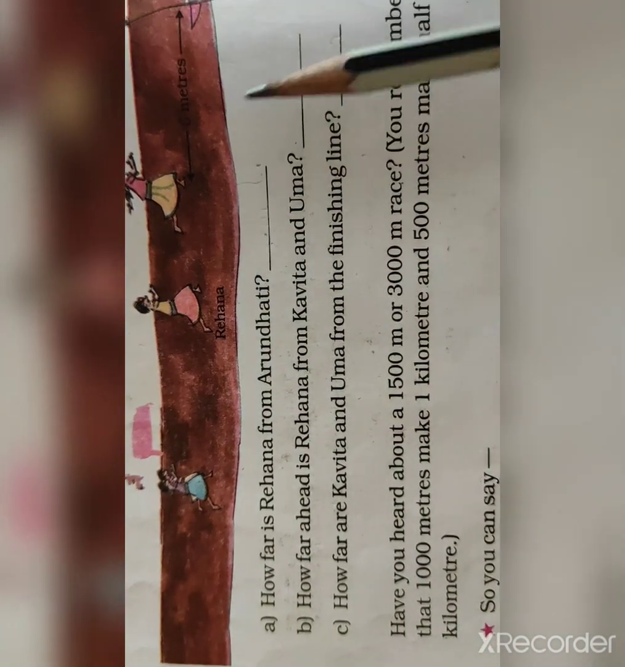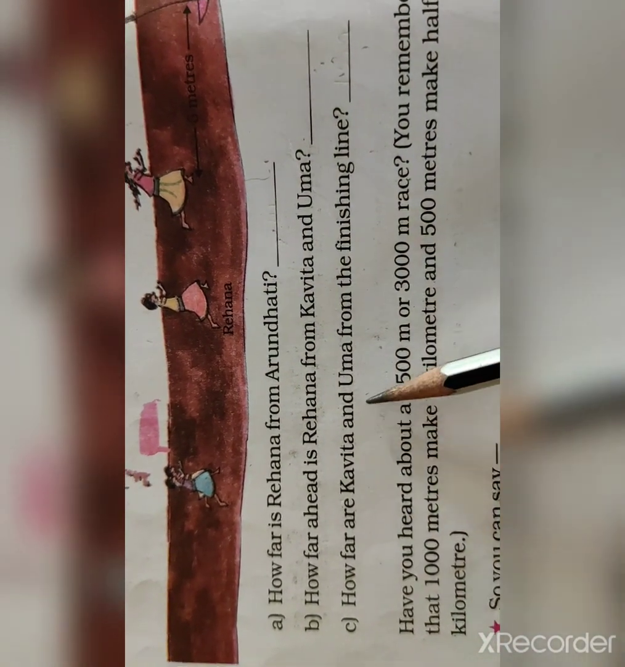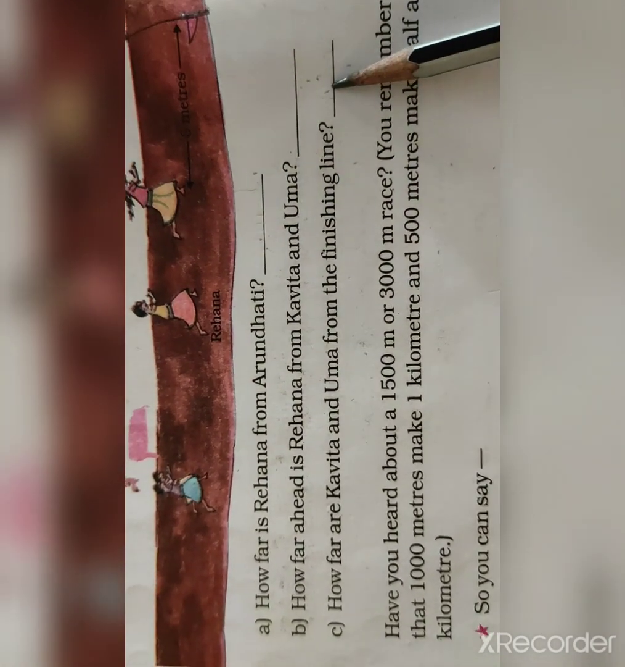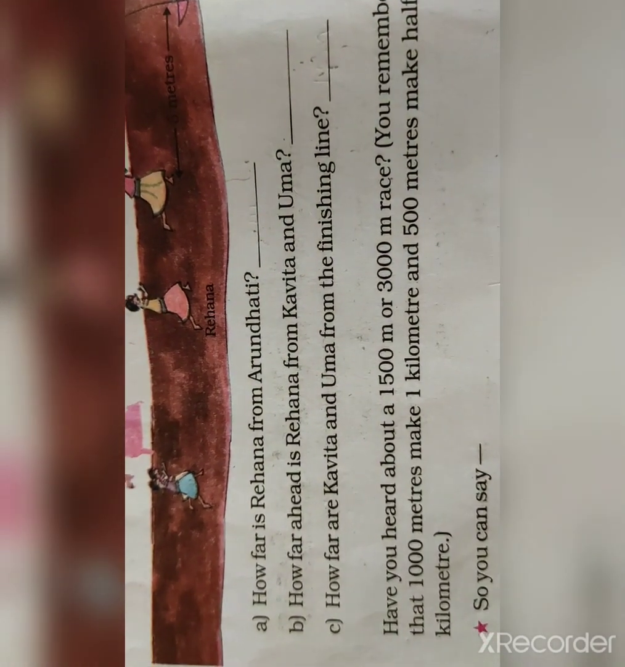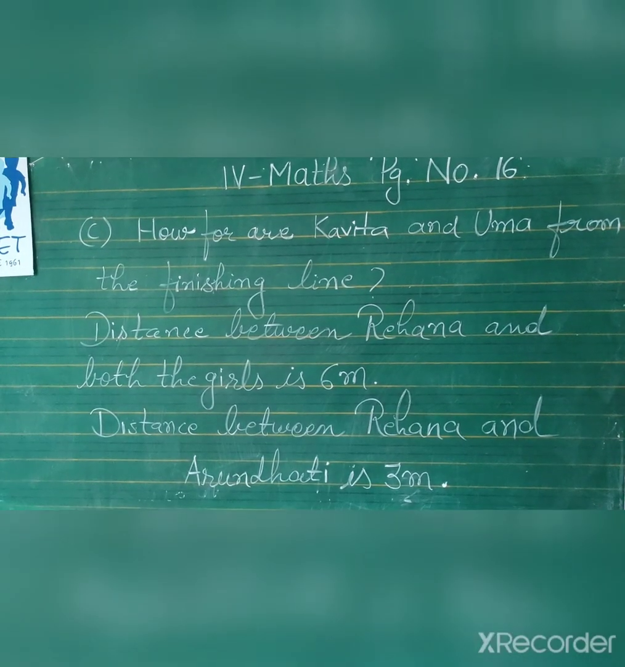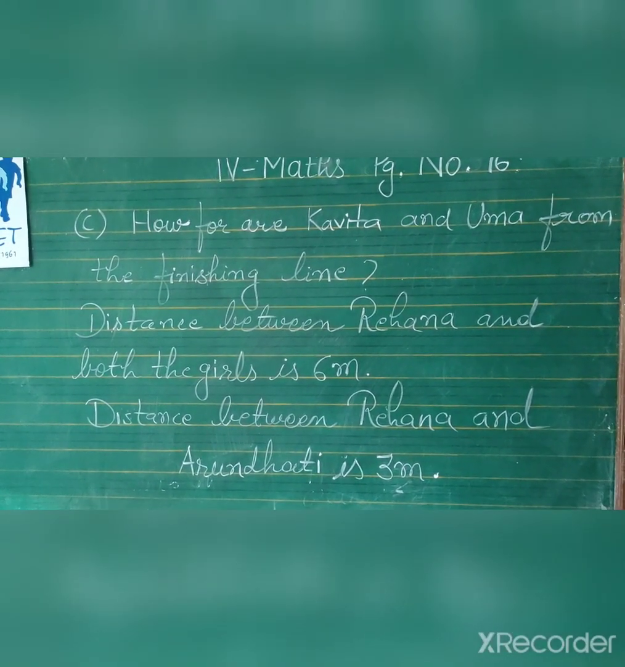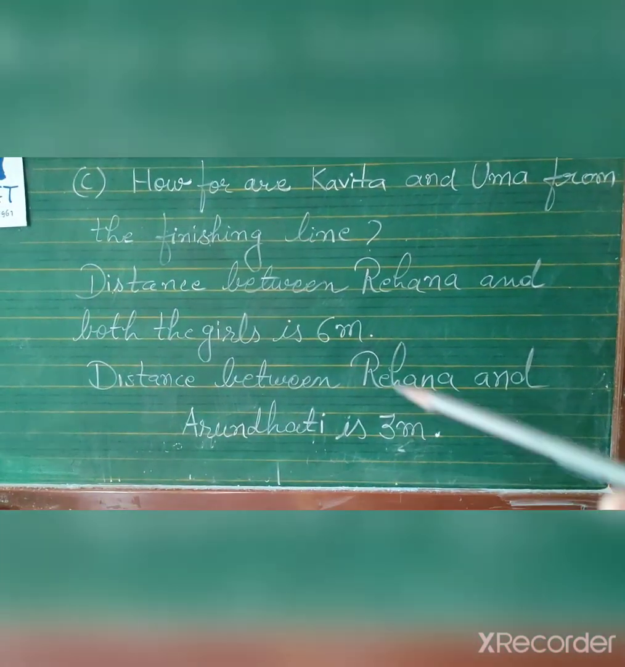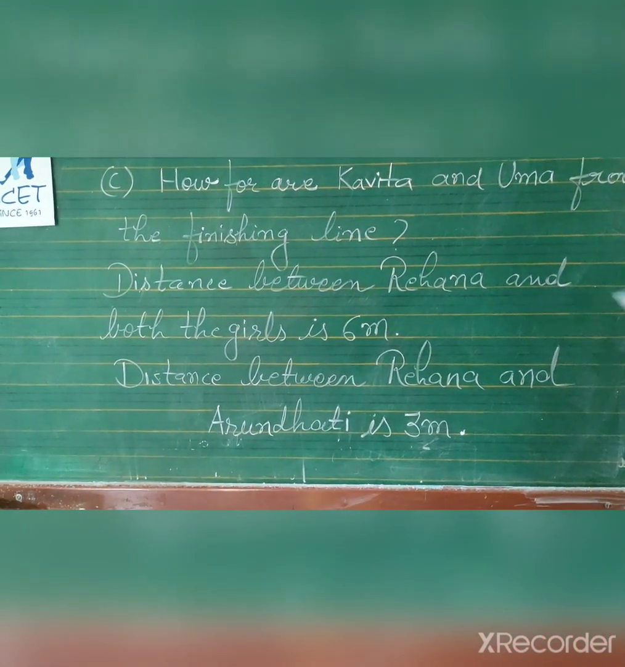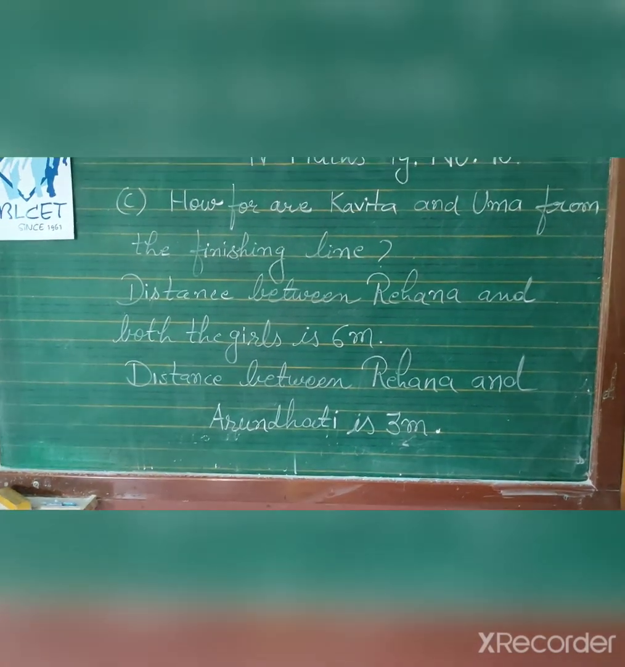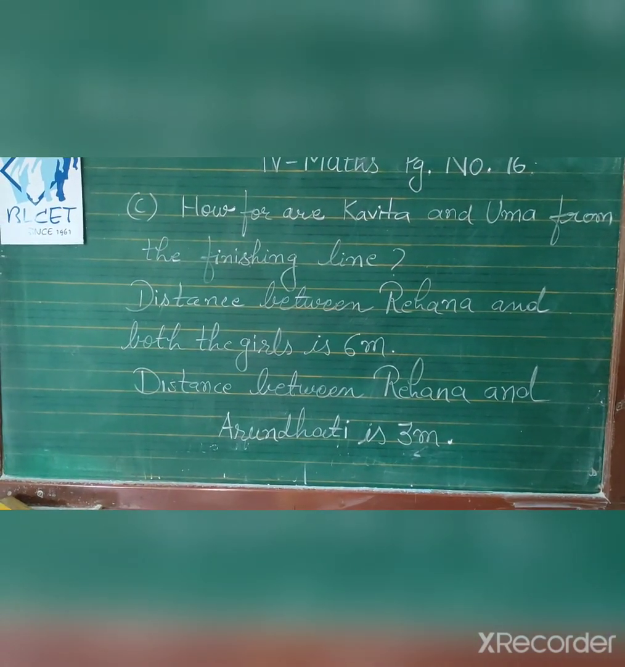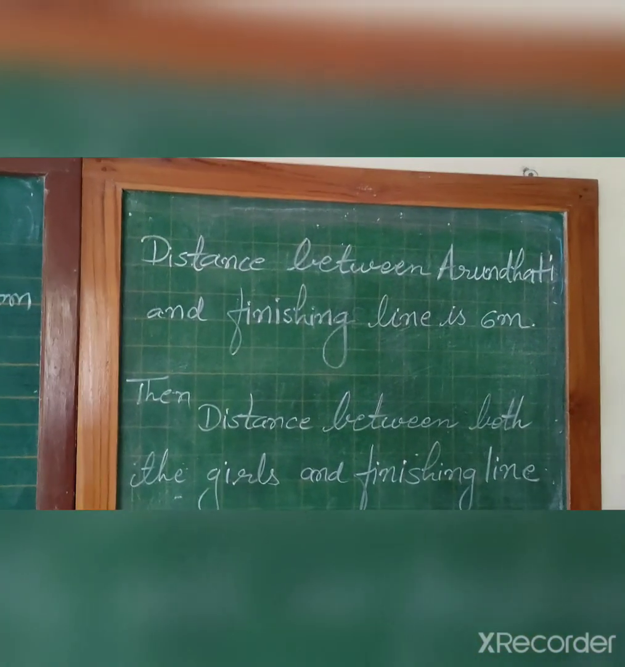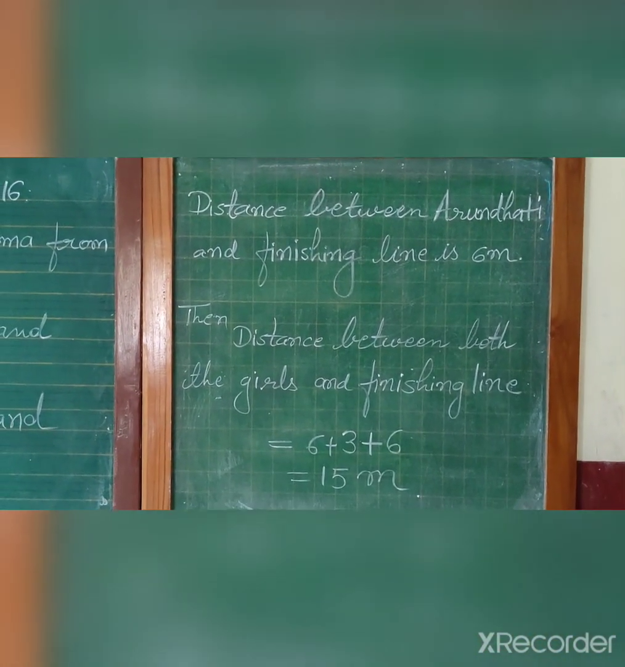Now I'll show you how you can solve. This is the fill in the blank, so you can do it easily. But how far are Kavita and Uma from the finishing line? So I'm showing you how you will solve. First you will write the distance between Rehana and both the girls is 6 meters. The distance between Rehana and Arundhati is 3 meters. We have seen the distance between Arundhati and the finishing line is 6 meters.